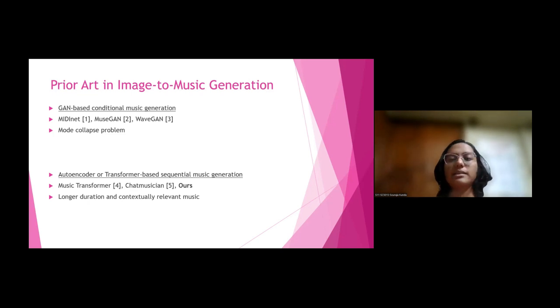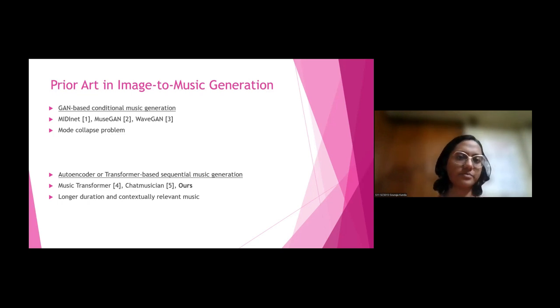That is, we used transformers to generate the music sequentially. In our case, we generated music in the form of MIDI. MIDI is a music encoding format which can be considered as a language, so we can consider this model as an image to sequence model. One important advantage of this transformer based image to music translation model is that we can generate longer duration music. And we know that transformers are good at capturing global context, so it will be contextually relevant music as well.